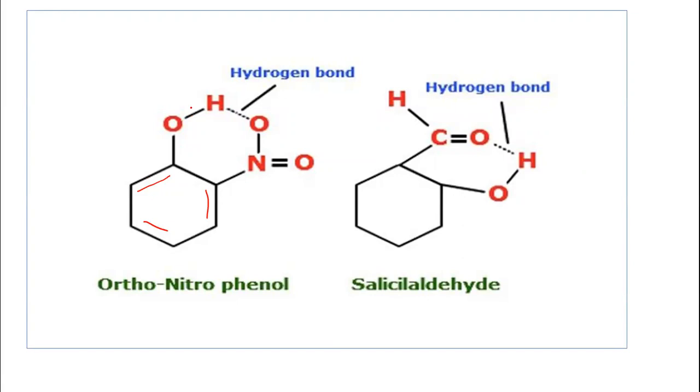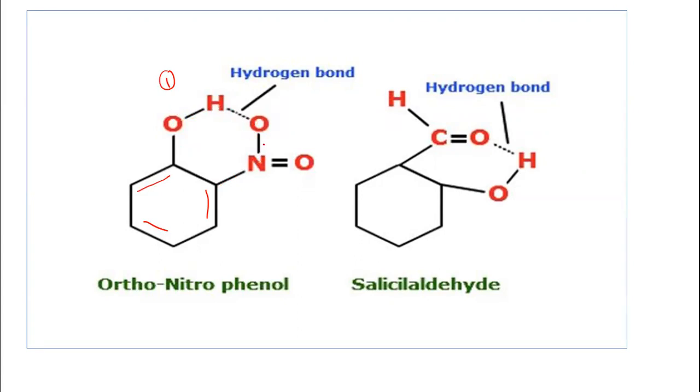So two groups are there. This is one group containing the hydrogen which is linked to the more electronegative oxygen, and this NO2 group, the nitro group. So at the ortho position the nitro group is there. Now this oxygen is linked to the less electronegative element nitrogen here.